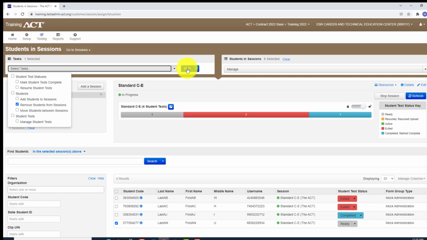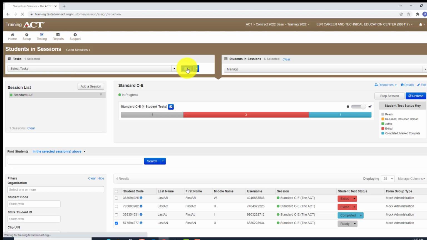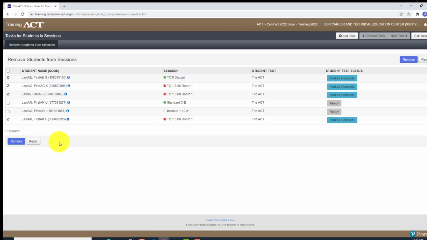Watch what happens when I click on Start. It's still moving. Now notice we get this information: remove students from sessions. I want to remove the one I just spoke about, which is going to be the one with the last 4 numerical digits being 4277. So that's this one right here. I'm going to click on this. That's the student I want to remove, right? Then I'm going to click on Remove. You have to do that as well.